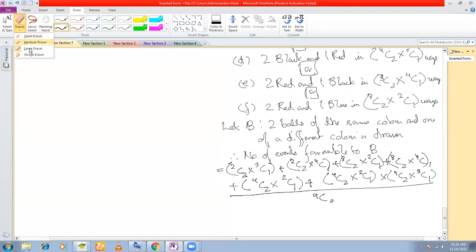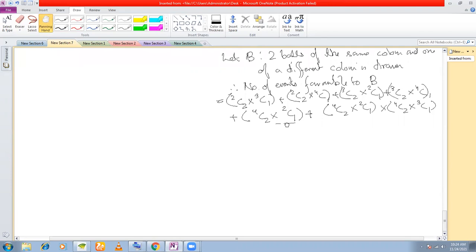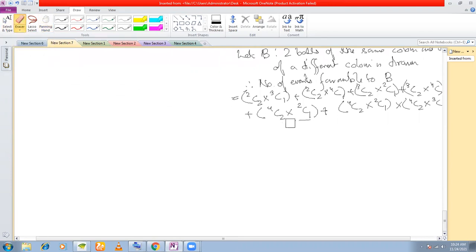Oh, sorry. This is the number of events that are favorable, right? So what should be the required probability? All this divided by 9C3, right?